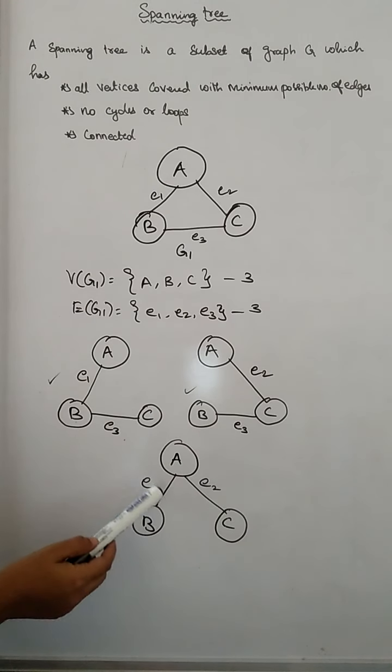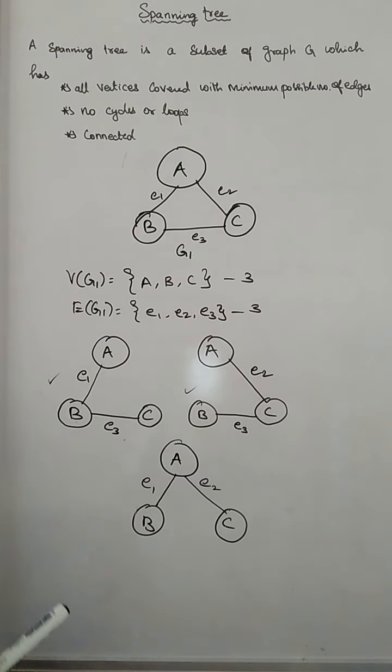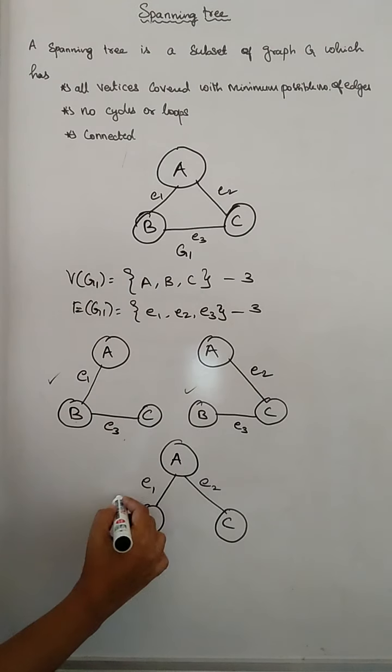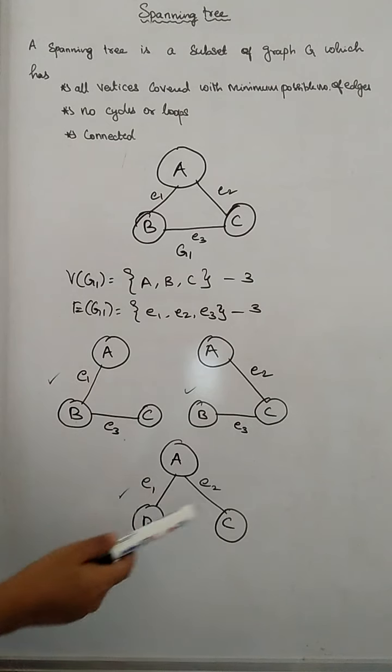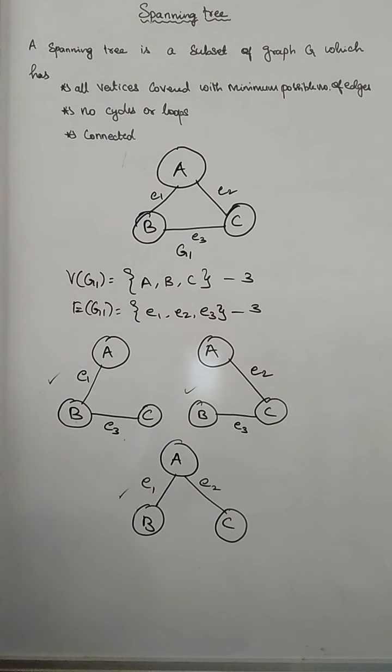It covers all the vertices as in the original graph with a minimum possible number of edges. Okay. Can I draw one more spanning tree from this graph? I couldn't. Even if I try to draw any other subset for this graph, it will not satisfy the conditions of the spanning tree, or else it will be a duplicated spanning tree only.